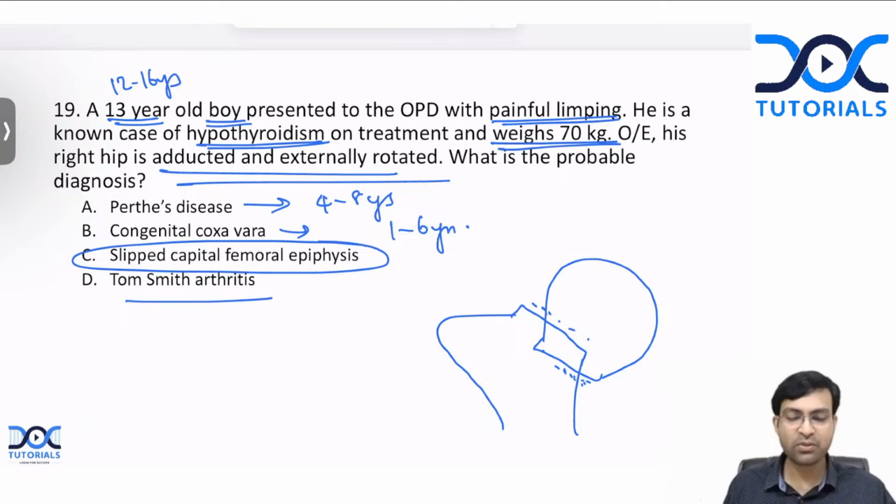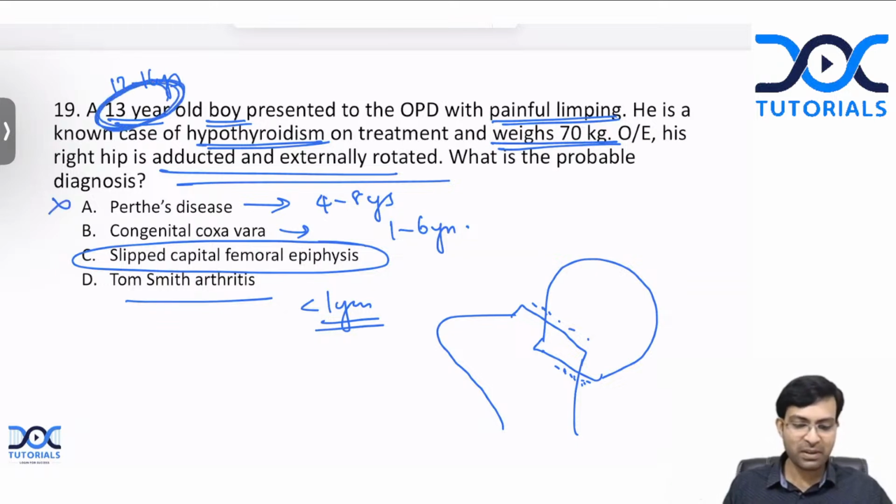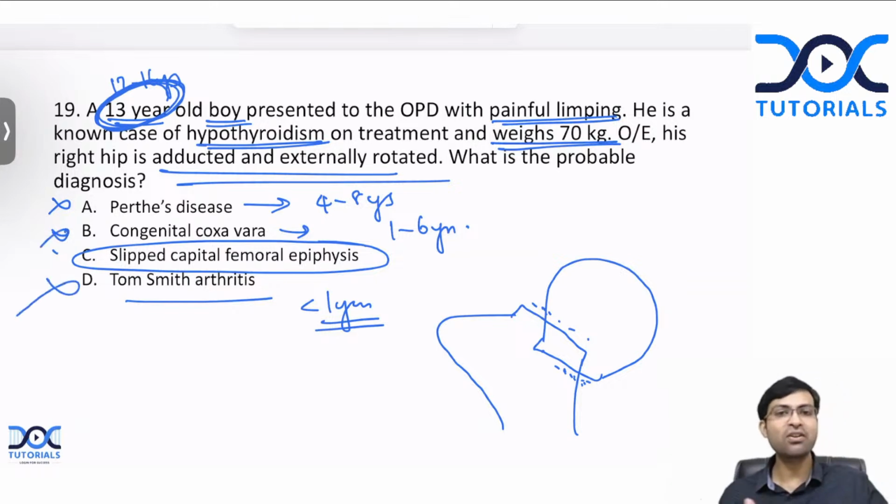And what is Tom Smith arthritis? It is a condition where there is septic arthritis of the hip in a child less than 1 year of age. So this occurs less than 1 year of age. So even if you don't know anything about the question that you mentioned here, if you just look at the age, you can see that Perthes, congenital coxa vara and Tom Smith arthritis cannot occur at 13 years of age. The only thing that can occur in this age group is slipped capital femoral epiphysis. Okay, so you can remember it that way also.